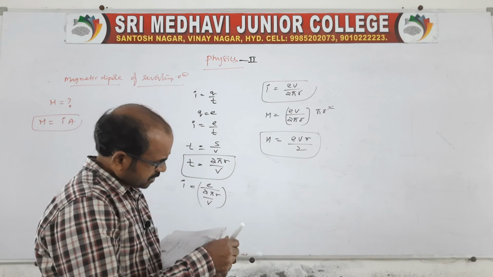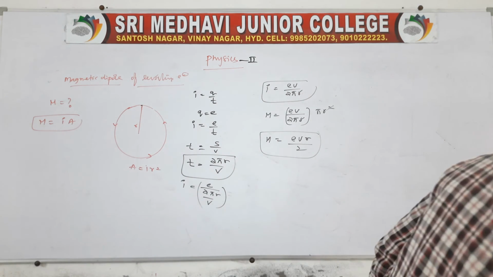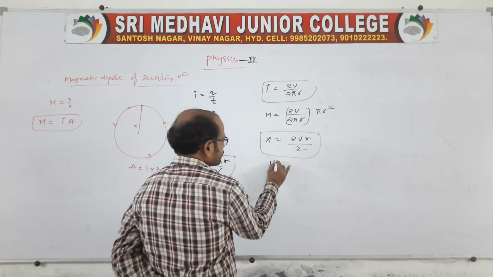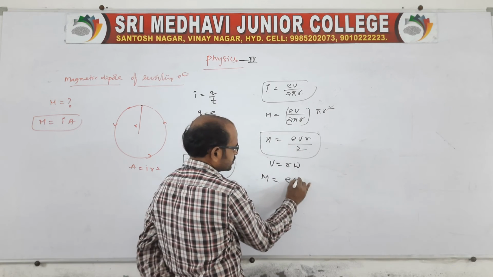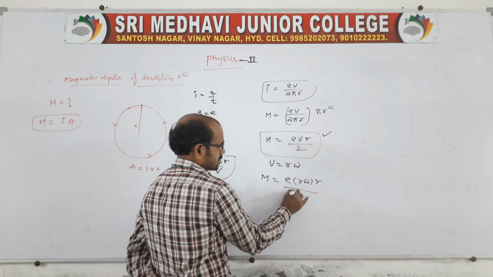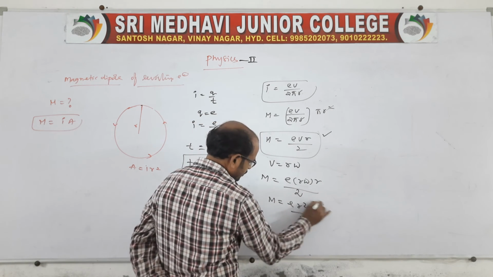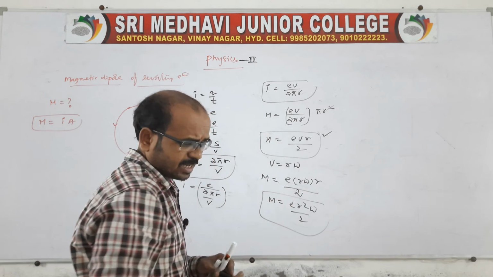Sometimes he may ask you in terms of angular velocity. Suppose we go for the angular velocity, v is equal to r omega, right? Capital M is equal to e into r omega into r by 2. Till here it is over. Sometimes he may ask you like this, this is in terms of angular velocity.